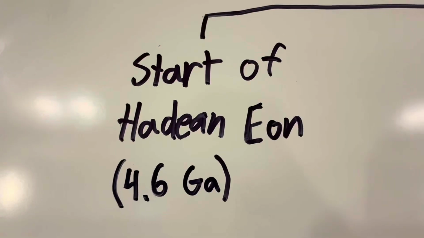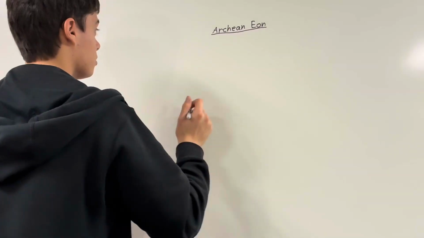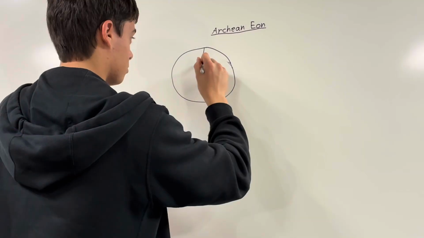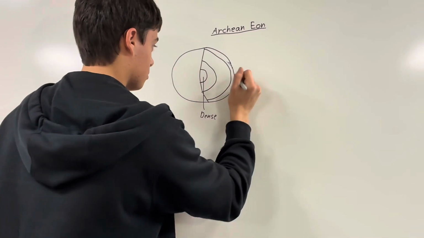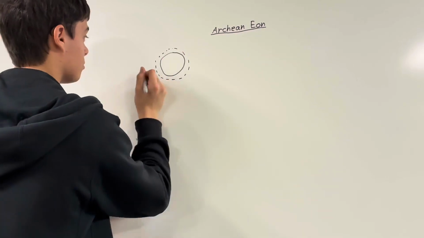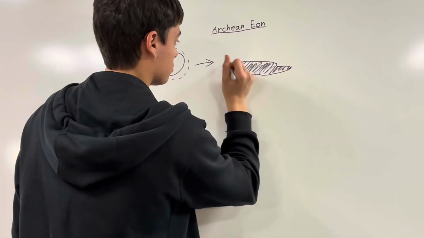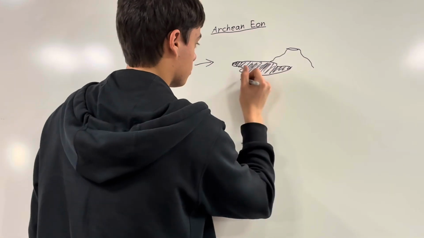After the Hadean Eon came the start of the Archean Eon, 4 billion years ago. The Earth has now cooled down a lot and its materials have differentiated into core, mantle, and crust. Now larger oceans have formed, but they're much warmer and more acidic than the ones we know today. During the Archean Eon, there was an atmosphere, but it lacked the oxygen necessary for today's life. Luckily for organisms trying to live on Earth, the atmosphere was still enough to stop meteors from pummeling the Earth's surface.